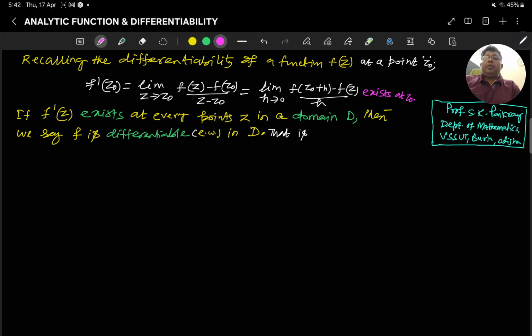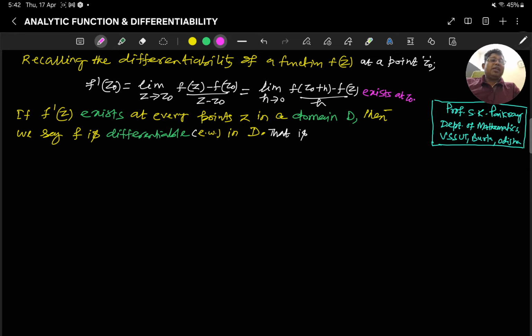Hello everyone. In this lecture I shall discuss the analytic function and its connections with differentiability. Actually, this topic, analytic function, is most important in complex analysis. Rather I say it is the pillar of complex analysis. Complex analysis rests on analyticity. So this important concept of analyticity should be understood in a very clear manner.